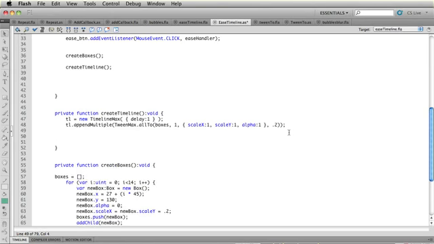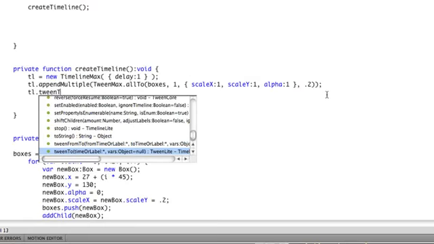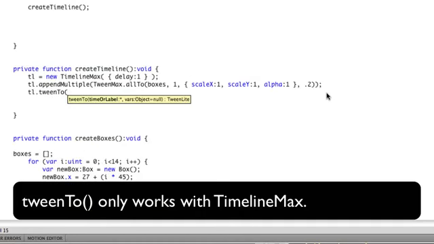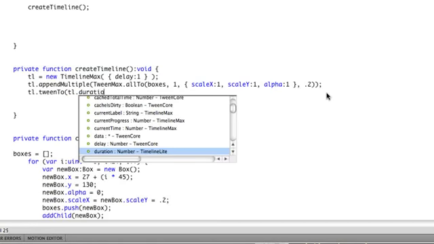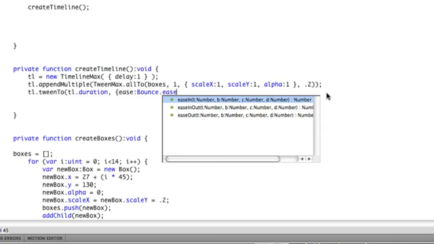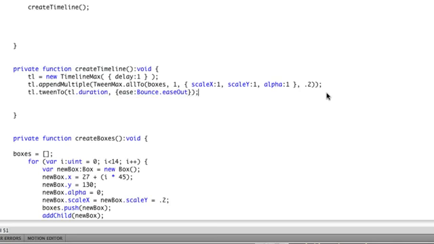We've talked about tween 2 before, so I'm going to say TL.tween2, and it wants to know a time or label to tween to. I'm going to tween to the TL's duration. Okay, so if the duration is 5 seconds, that means I'm tweening to the 5-second point. And I'm going to also add the vars object, which we haven't done yet, and I'm going to put an ease in here. I'm going to say ease is going to do bounce.easeOut. And this will be very obvious what's happening.